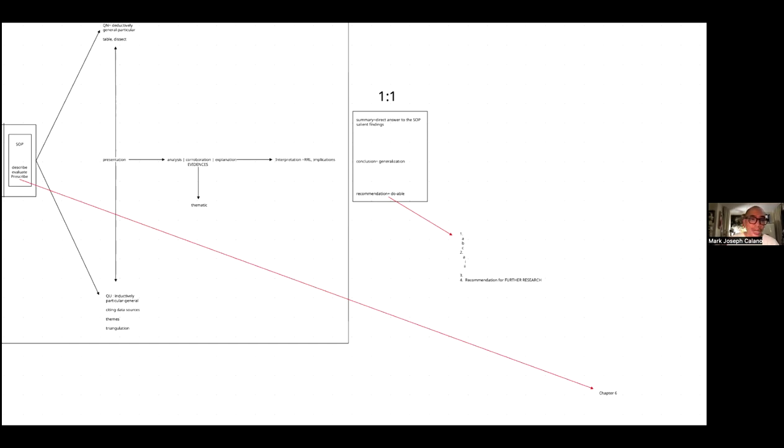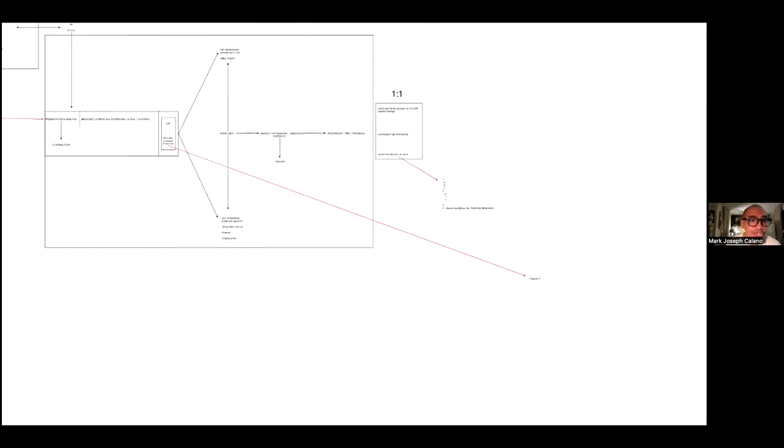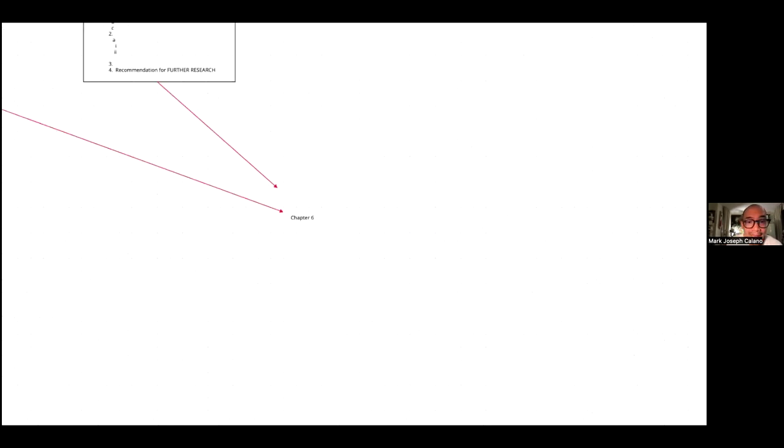And again, take note for those who have an action plan and project, or those who have chapter 6, the chapter 6 can come from the identified recommendations here. As long as this is a consequence of your research, yes, it can come from there also. But more importantly, please take note that your projects or your interventions that you will actualize is actually coming from the findings of the study in chapter 4.